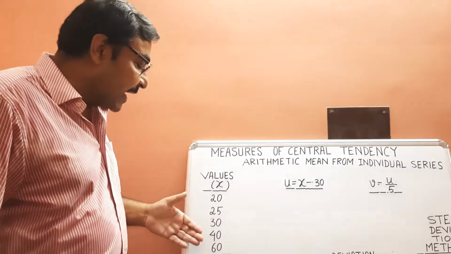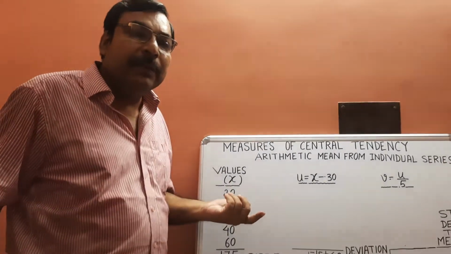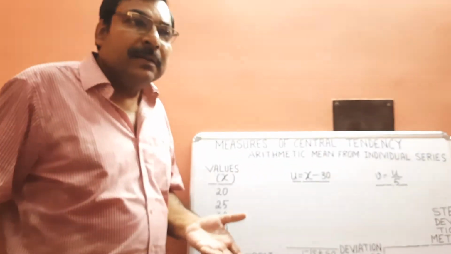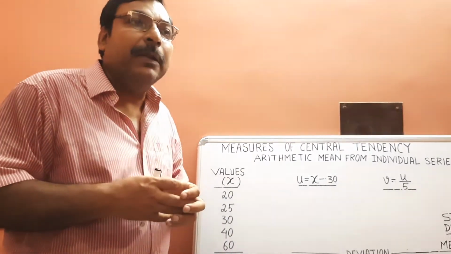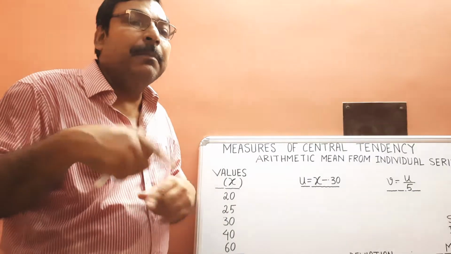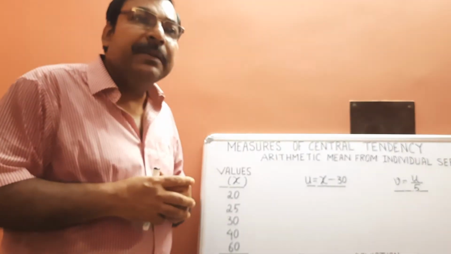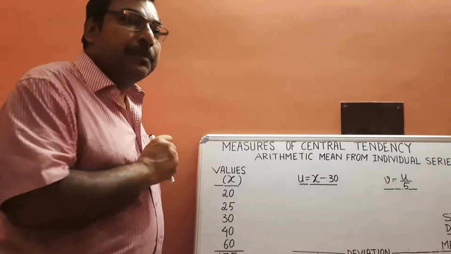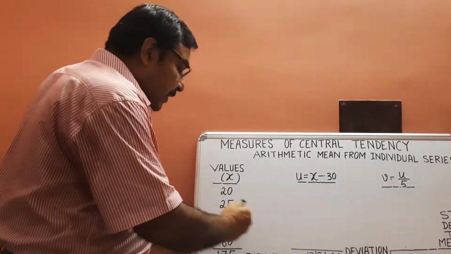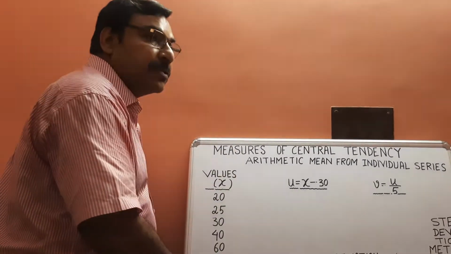If the series is arranged, easily we can look at the middle value. If not arranged, either you arrange them or take the average of maximum value and minimum value. Maximum plus minimum by 2 will give you the assumed mean. In this series, 30 is the assumed mean. So take deviation from 30 for all individual values.